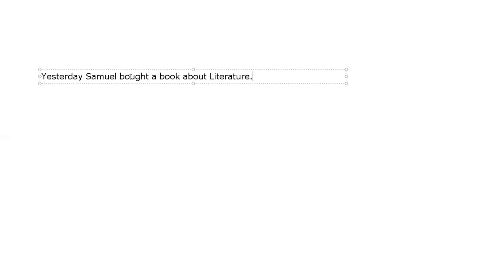First step then, identifying the verb. Okay, we agree the verb is bought. What about the kind of verb? Yes, bought is very clearly a monotransitive verb. Okay?